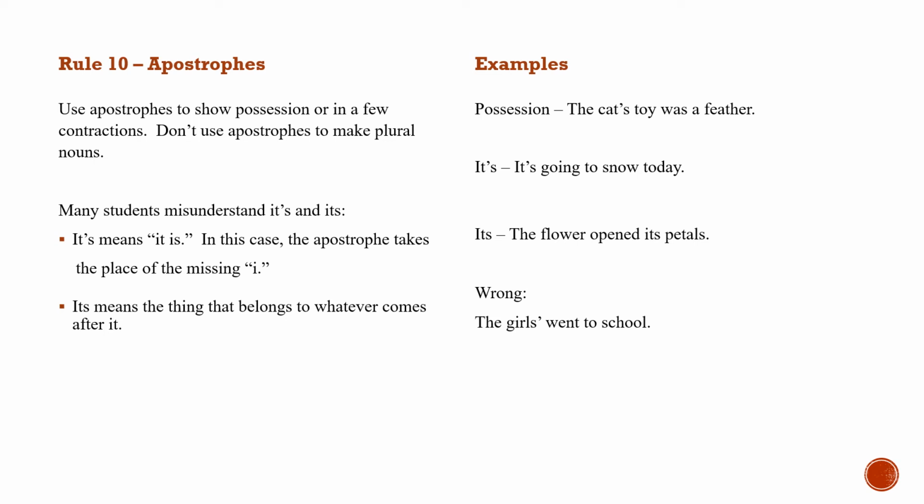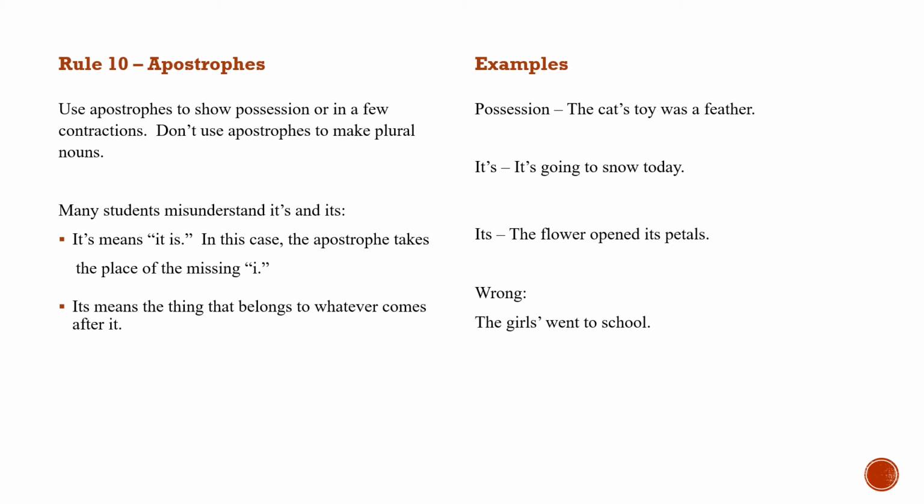When you use it in contractions, it takes the place of a letter that you've dropped. So for example, this isn't on here, but think of the contraction can't, C-A-N apostrophe T. In that case, the can't is substituting for the word cannot, and the apostrophe is taking the place of the second N and the O. Similarly, in it's, I-T apostrophe S, it's taking the place of the words it is, and the apostrophe is substituting